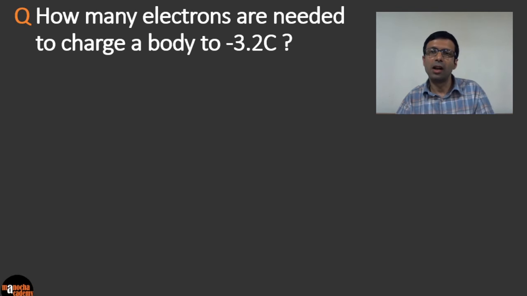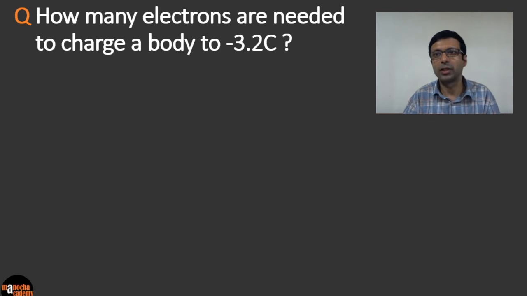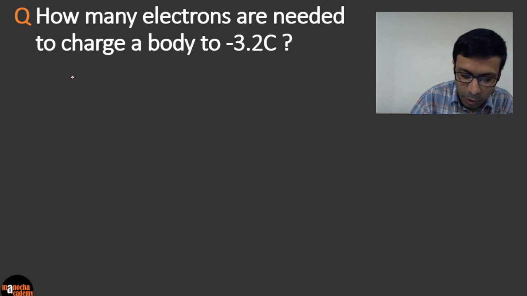So this is the question. How many electrons are needed to charge a body to minus 3.2 Coulomb? Okay, so how do we solve this question? What is the important formula in electricity that we need to use?